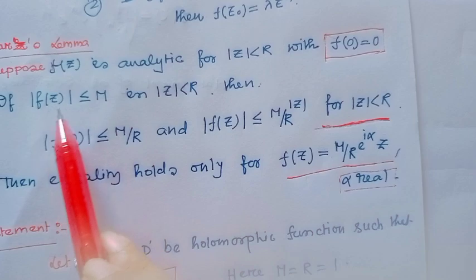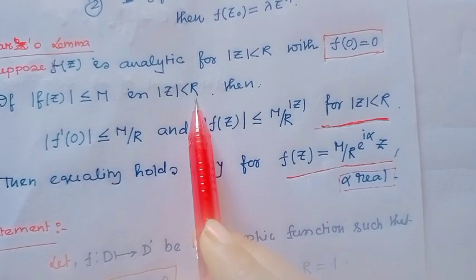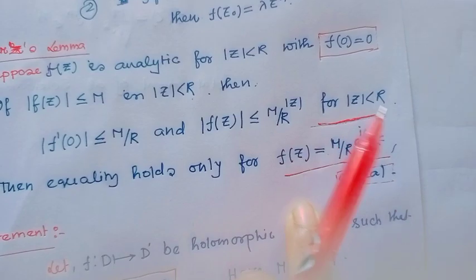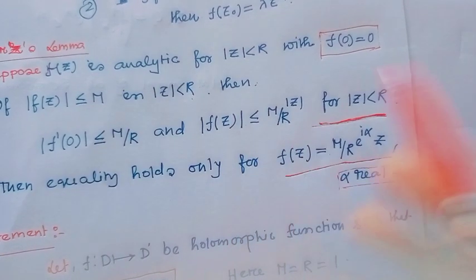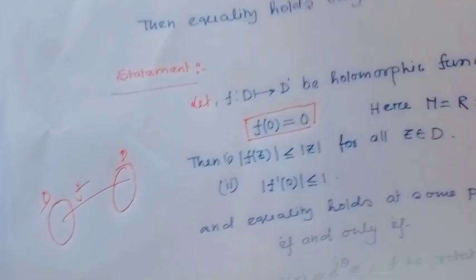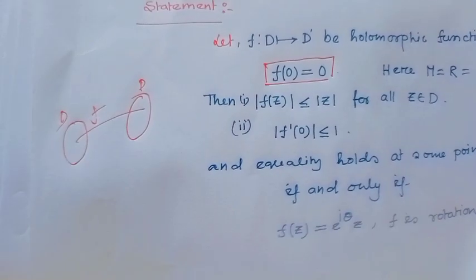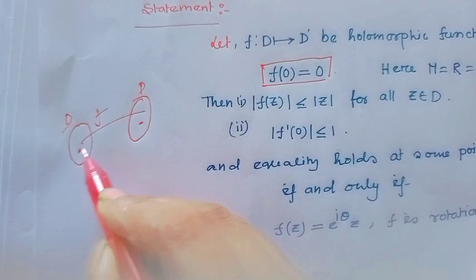Notice this Schwarz lemma: when mod f(z) is less than or equal to M in mod z less than r, then mod f(z) is less than or equal to M over r times mod z. Here the function is defined from disc to disc and 0 maps to 0.